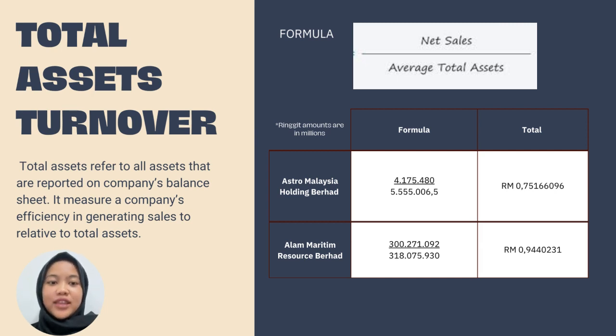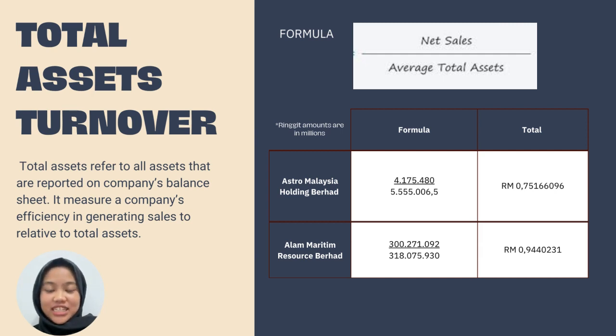300,271,092 ringgit for the net sales, and the average total assets is 318,075,930 ringgit. So the total asset turnover for Alam Maritim company is 0.94.